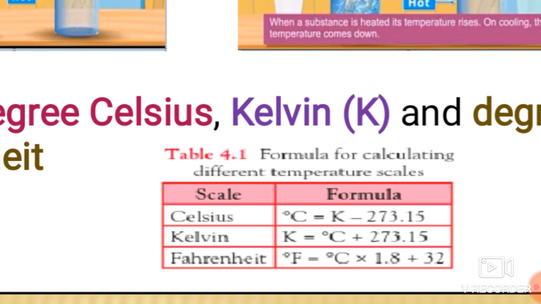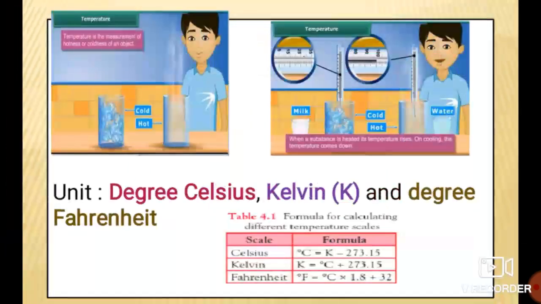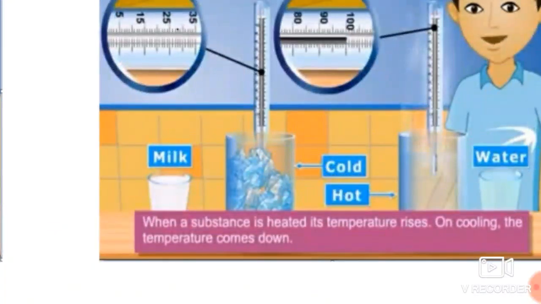The Celsius scale is more commonly used all over the world. This is a cold object, this is a hot object, and we measure the temperature. When a substance is heated, its temperature rises, and on cooling the temperature comes down.